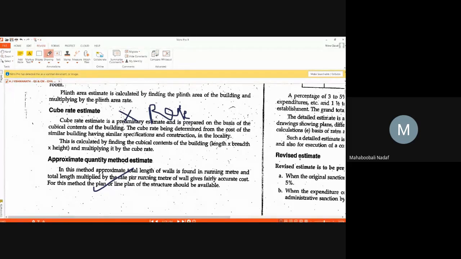And you will have a rate per running meter. So the total running meter length into the rate per running meter gives the total cost. That is what we call the estimate of that building.